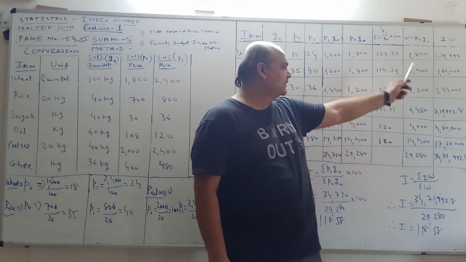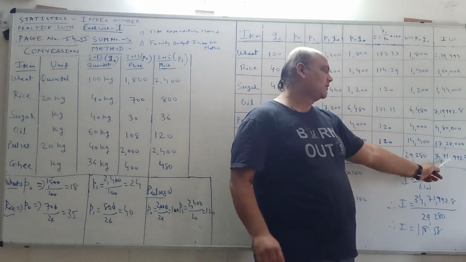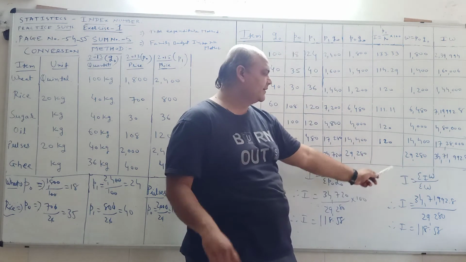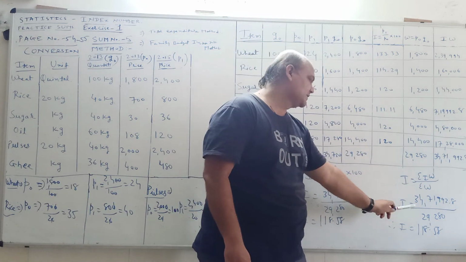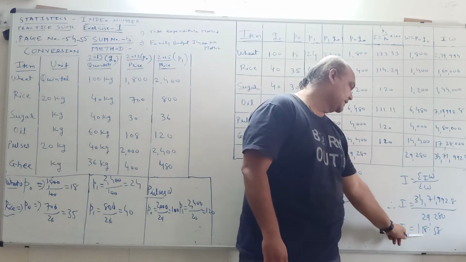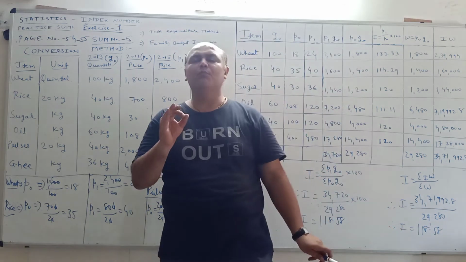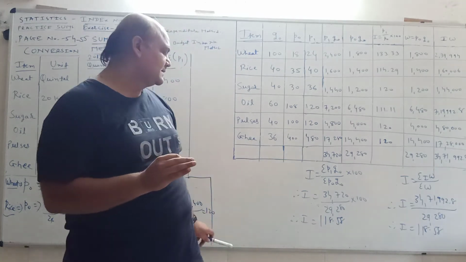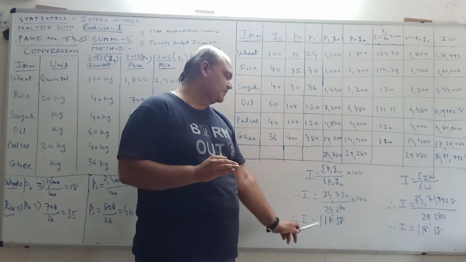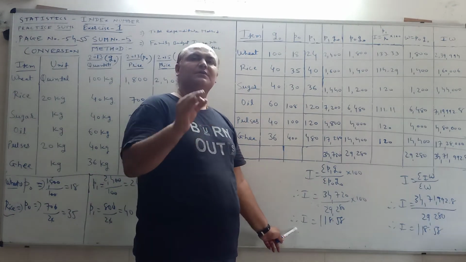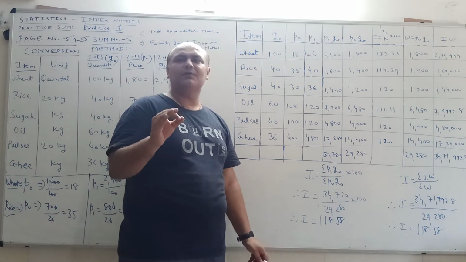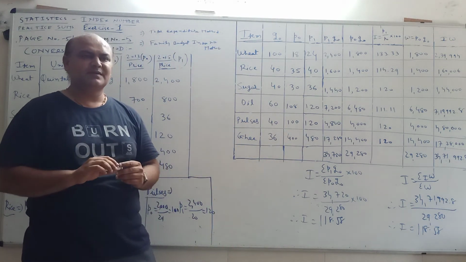For family budget index number method, the formula is I is equal to sigma IW upon sigma W. Sigma IW is 34,71,992.8 divided by 29,280. So the index number is 118.58. Both the answers, answer of family budget index number as well as answer of total expenditure, are always same.